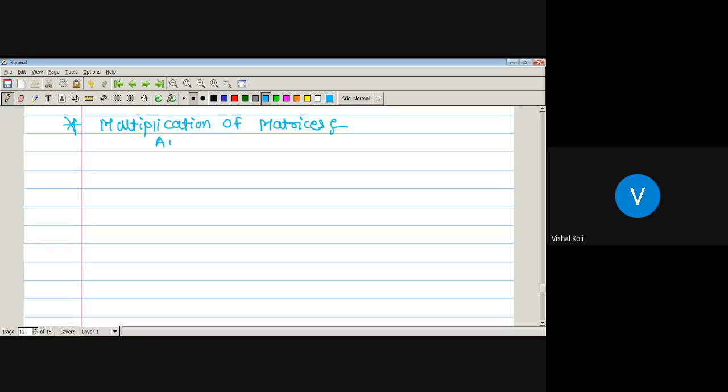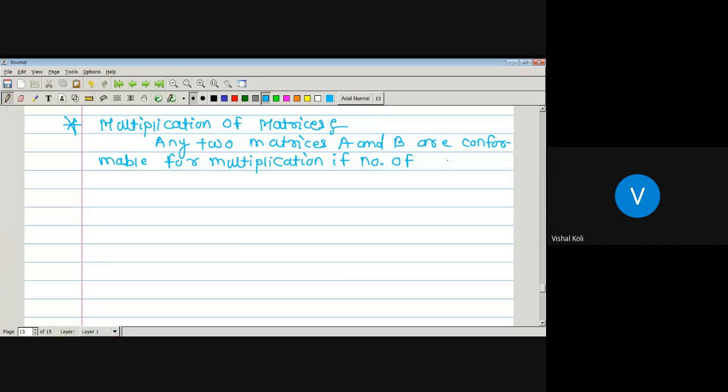Any two matrices A and B are conformable for multiplication if the number of columns in A is equal to the number of rows in B.